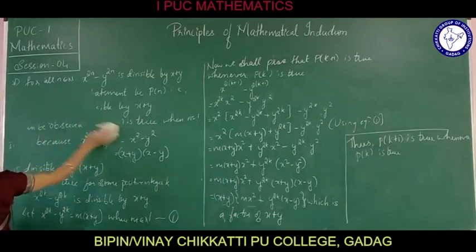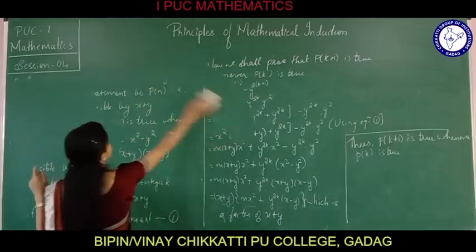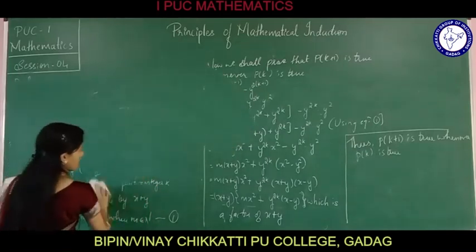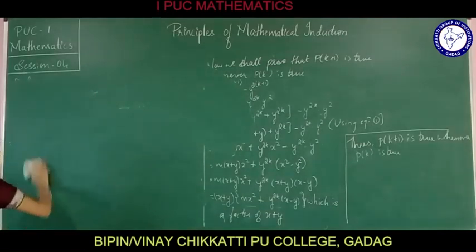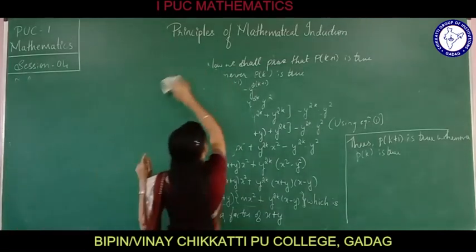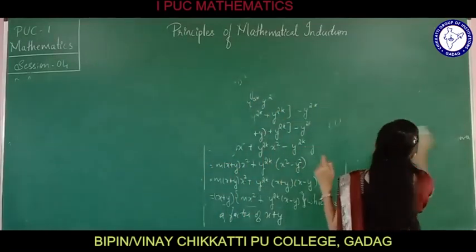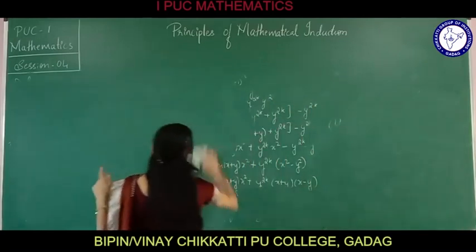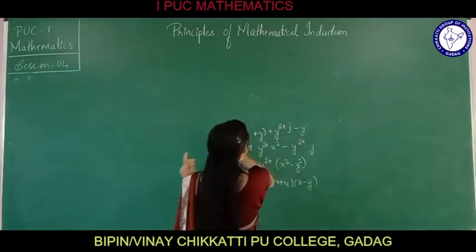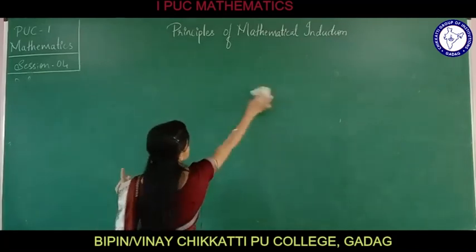Next, we are going to move to the next problem. So, what is the next problem given?